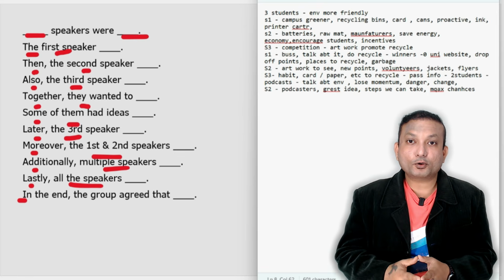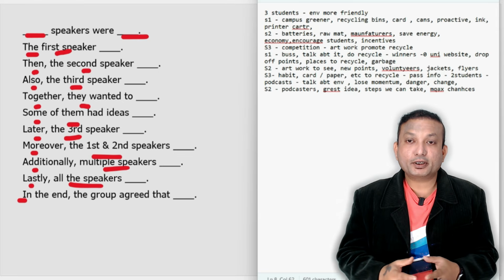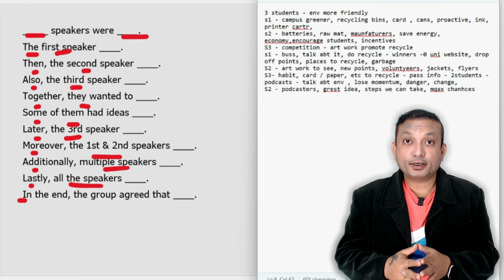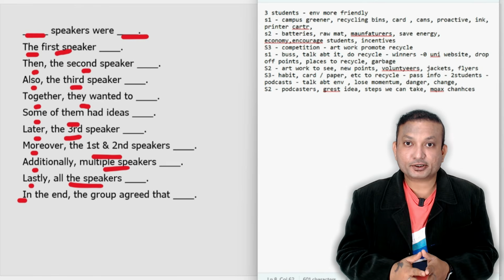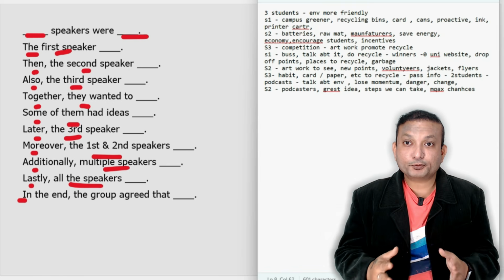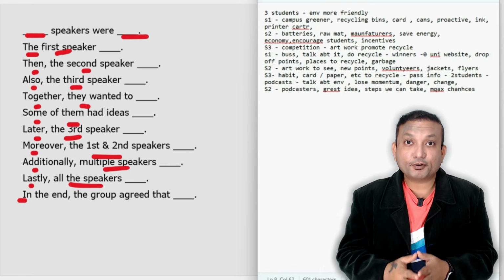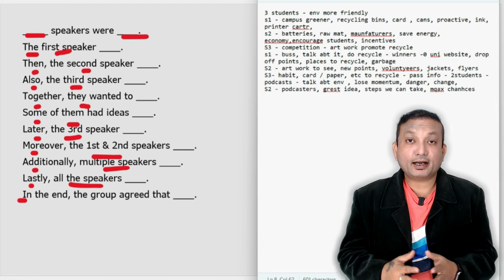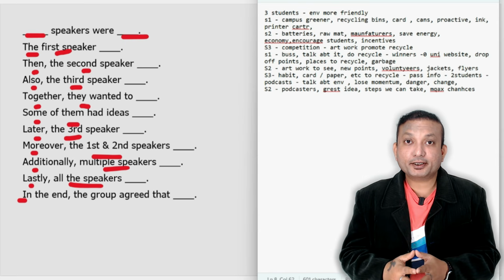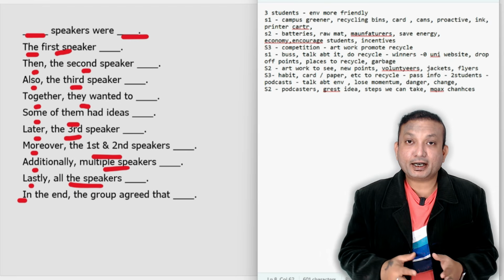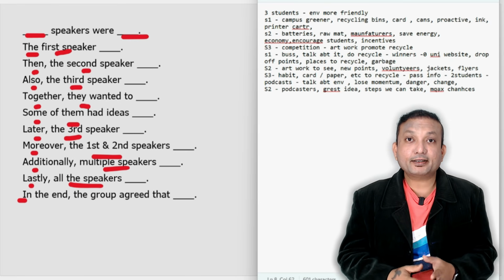Then the first speaker also talked about making it a buzz and also promoting it by announcing the winners on the website and also introducing new drop-off points where people can recycle more of the garbage related to the campus. Moreover, the first and the second speaker also talked about new points as well as the volunteers wearing fluorescent jackets and distributing flyers. Later, the third speaker also said that we have to make it a habit in order to recycle and not lose the momentum. Lastly, all the speakers talked about the students who create a podcast on the campus, which is very popular. And in the end, the group agreed that this is a great idea that will maximize the chances using the podcasts.